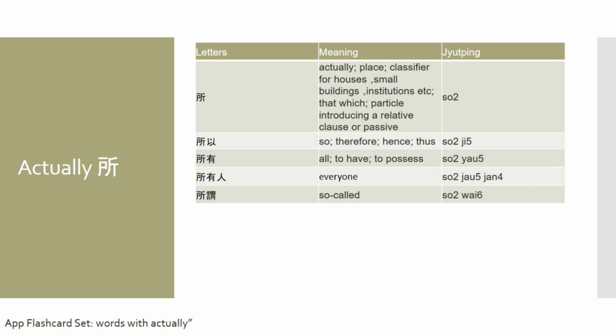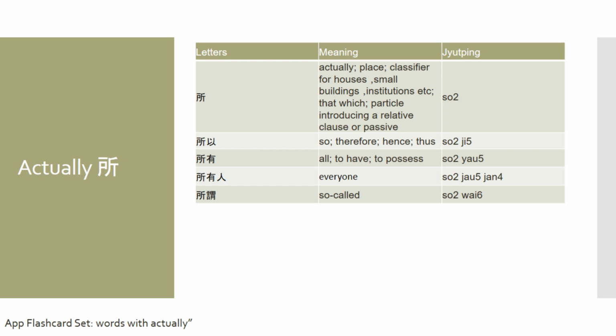So for the classifier for houses, small buildings, and institutions, I really wanted to say that it's more or less for writing only. If we are speaking in Cantonese, we rarely use this as a classifier for houses and small buildings, etc. But that doesn't mean that it doesn't exist, just that most of the time we don't use this as a classifier.